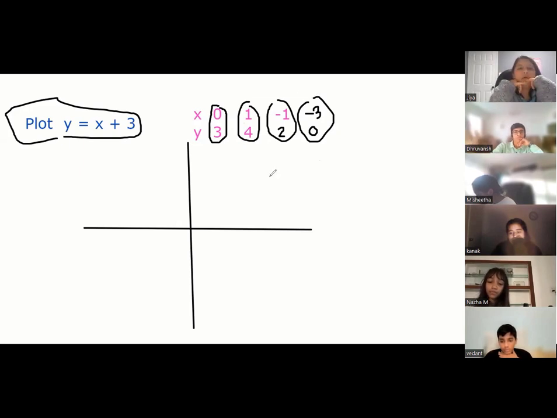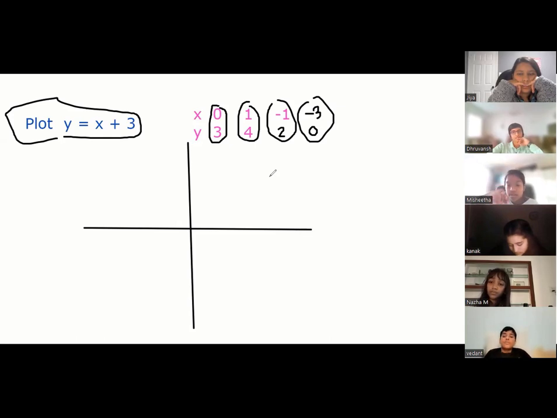Okay, so what I did was I equated x plus 3 equal to 0, so I got x equal to negative 3. So y will be 0. Correct. Whichever way, because you put y equal to 0 there. You can put either a value of x or a value of y. You assume one value, guys, and you get the other value. That's the rule. You are right, Dhruvansh. But this is the easier one.